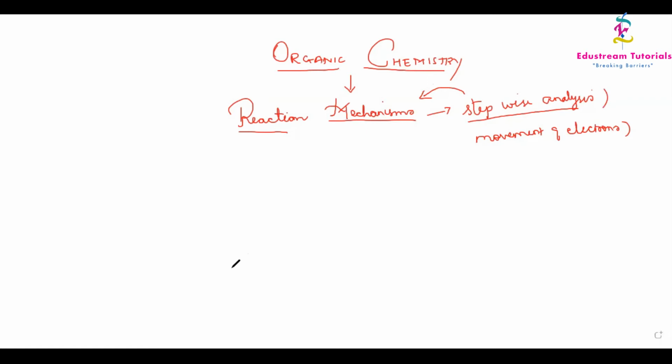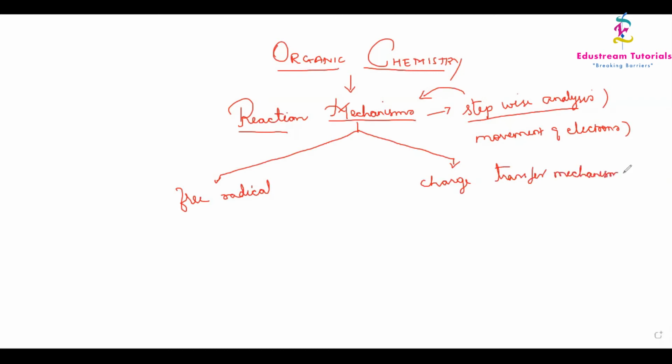Usually these reaction mechanisms are mainly of two types. First you have to analyze that. One will be called free radical mechanism. Another one will be called charge transfer mechanism.